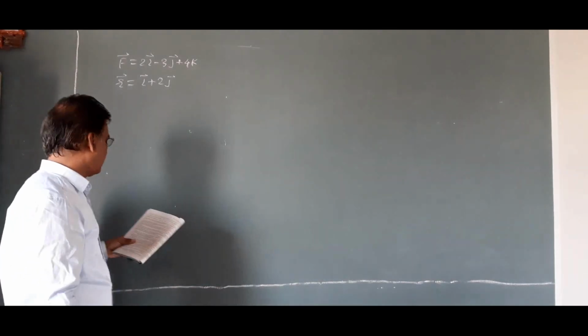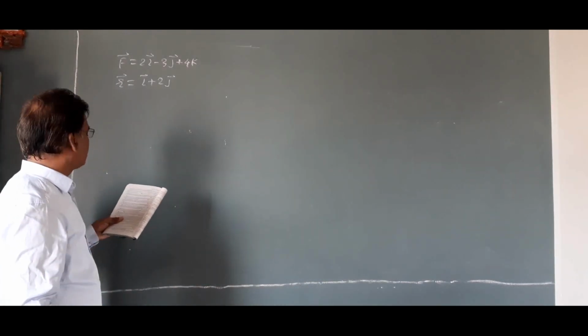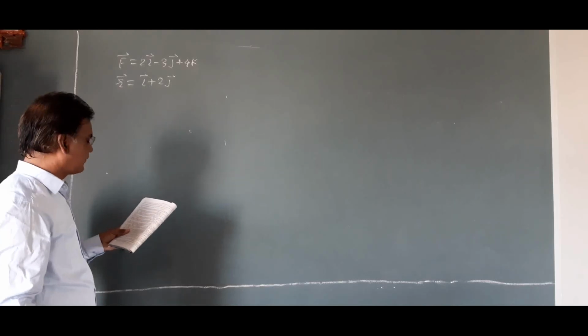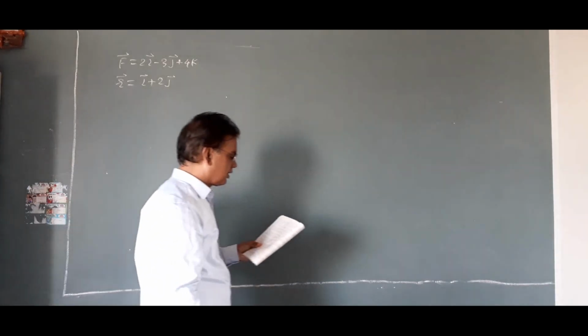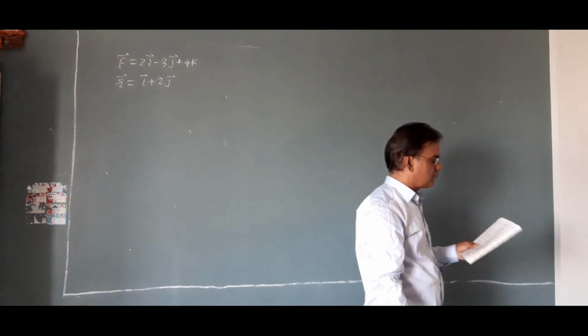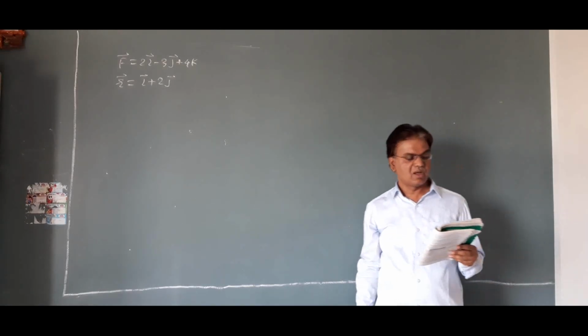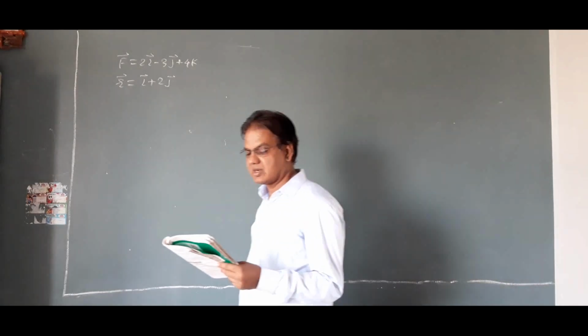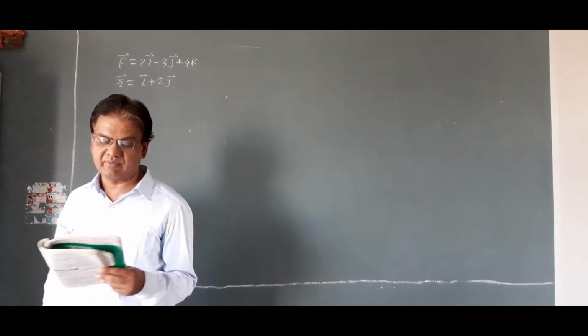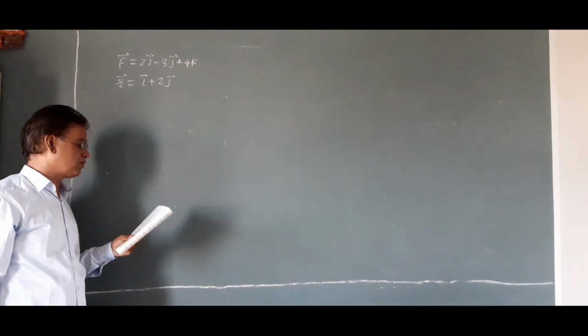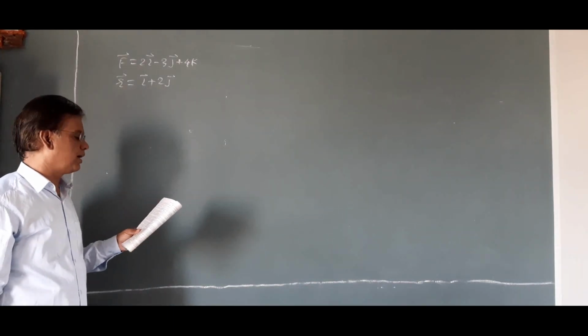A force F vector is equal to 2i minus 3j plus 4k acts on a particle whose position with respect to the origin of an inertial reference frame is given by r vector is equal to i plus 2j.